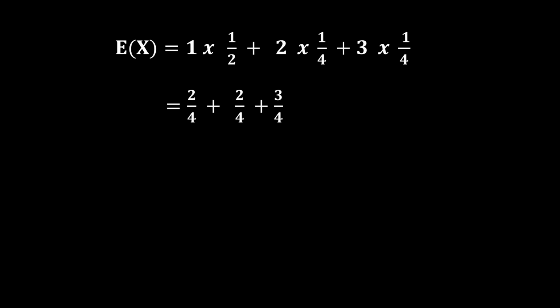So here is the result if we multiply them. And here is the result when we add them. So therefore, the expected value, or expected number of children, is 1.75.